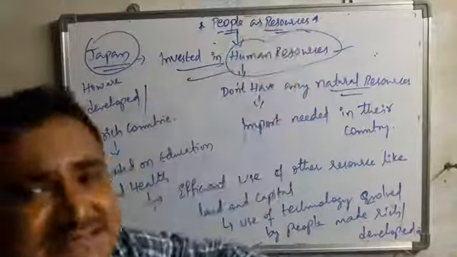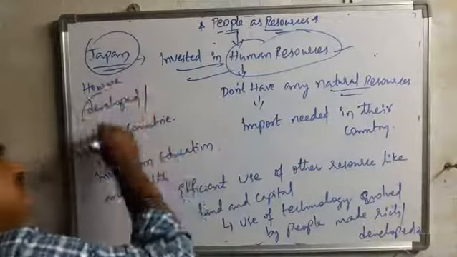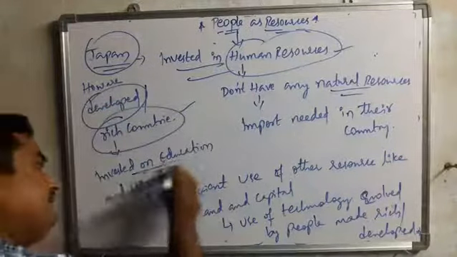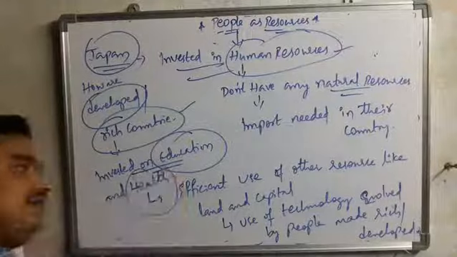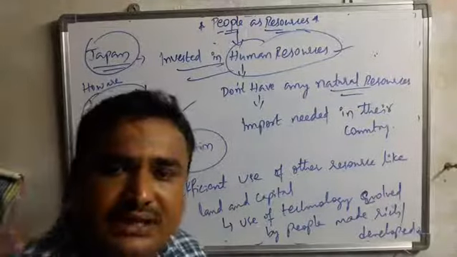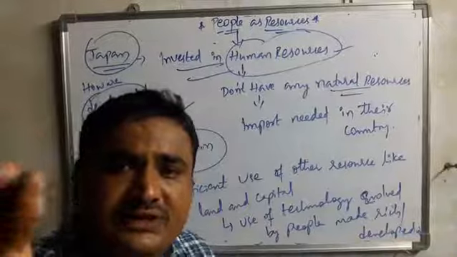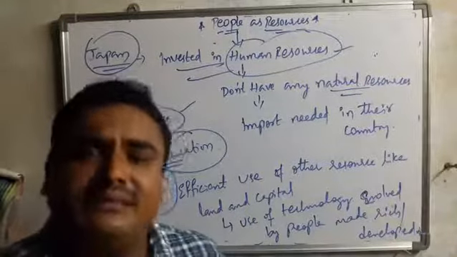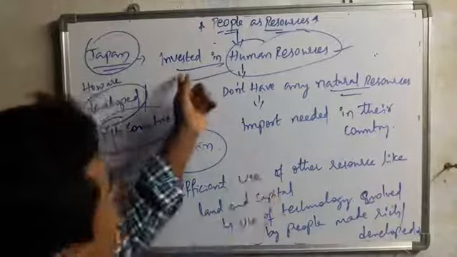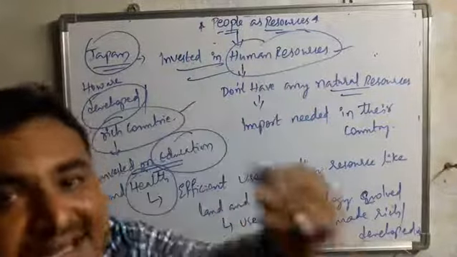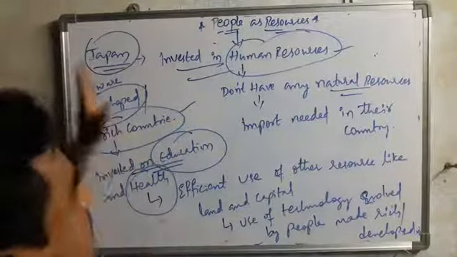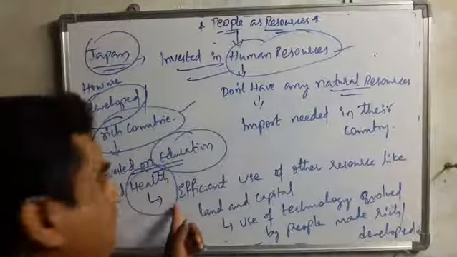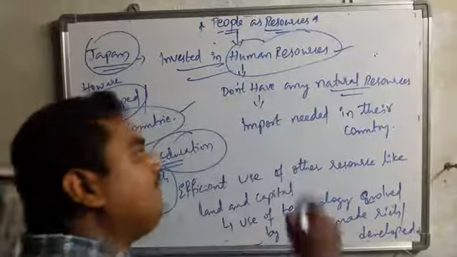Human as a resource we discussed. So how was this country developed and how did it become rich? It was possible by investing especially in education and health. In the previous topic, regarding Sakal and Vilas, also, if parents invest in education and health, the income will automatically come profitably for them, but it will be a long process. Here also Japan invested in human resources. Taking it as an example, how did the country become developed and rich? By investment in education and health, because they don't have any natural resource.